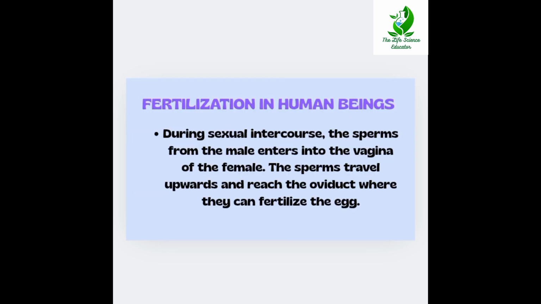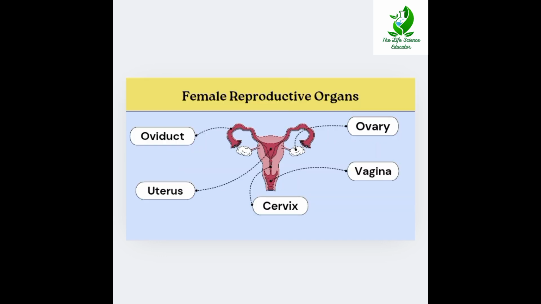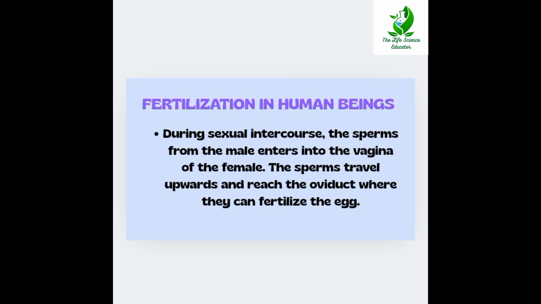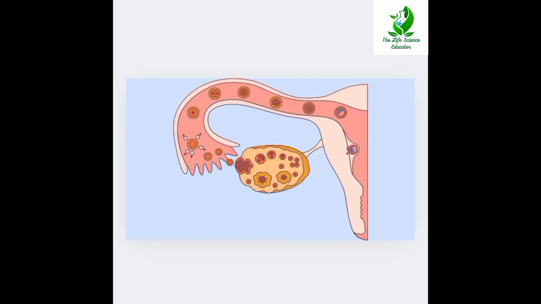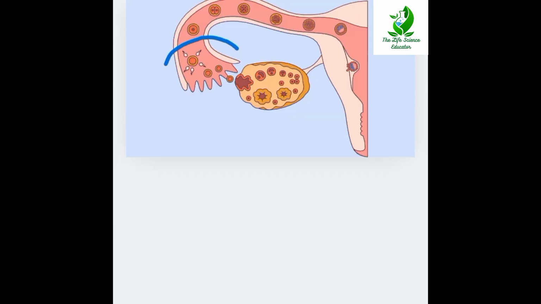During sexual intercourse, the sperms from the male enter the vagina of the female. Here you can see the vagina of the female. And then the sperms travel upwards and reach the oviduct where they can fertilize the egg. So from the vagina, the sperms enter the cervix, and through the uterus, the sperms reach the oviduct where they can fertilize an egg cell. Here you can see the fertilization of an egg cell by the sperm cells.